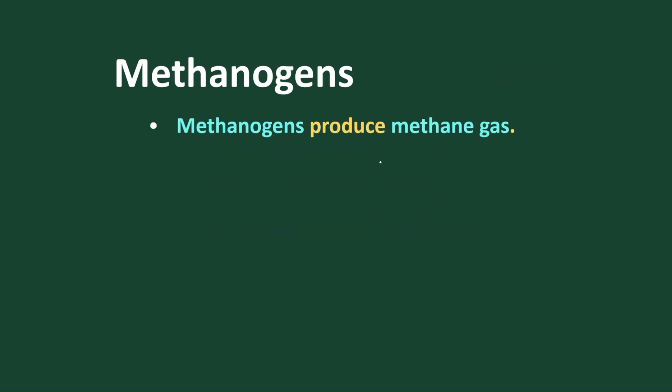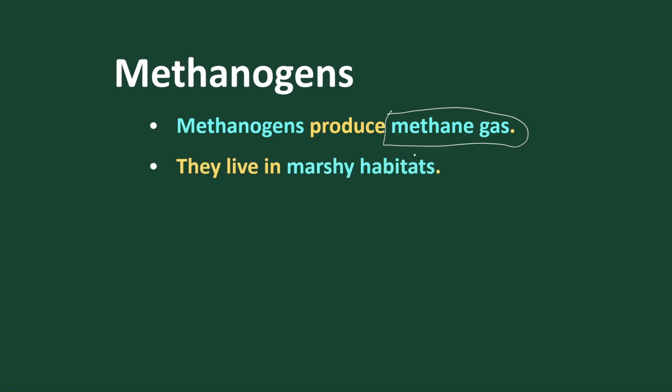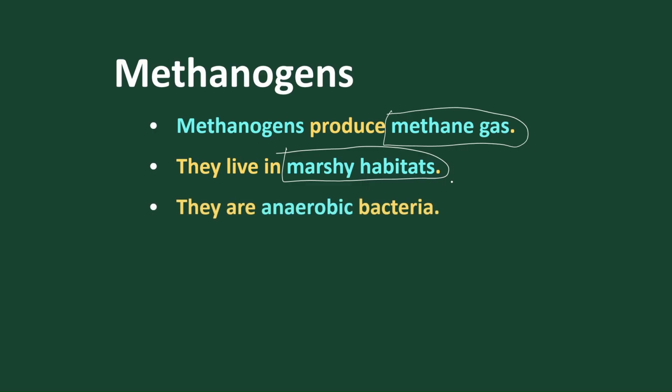These are special bacteria that produce methane gas from formic acid and carbon dioxide. They are found in marshy areas, marshy habitats. Another very important point is that all methanogens are anaerobic bacteria.